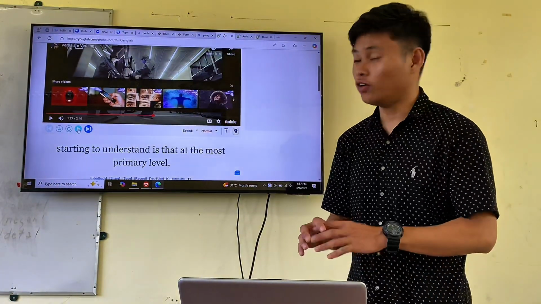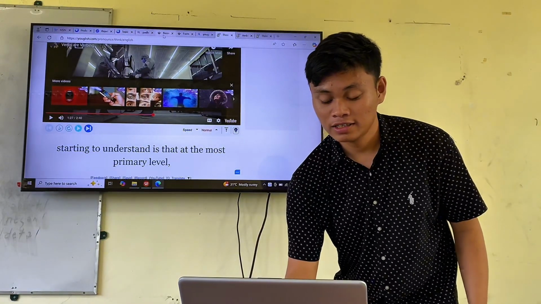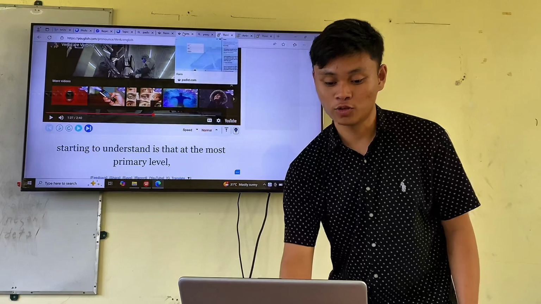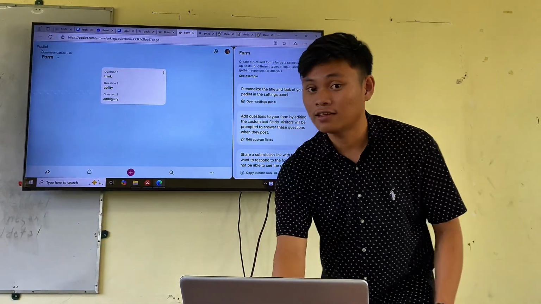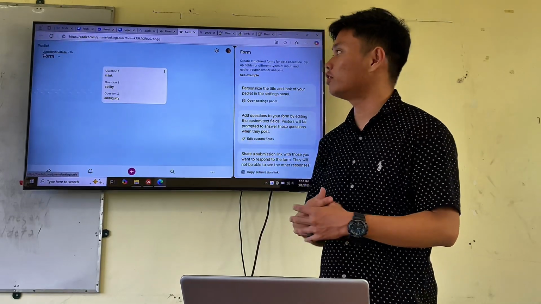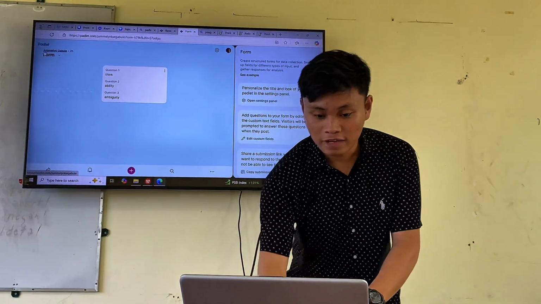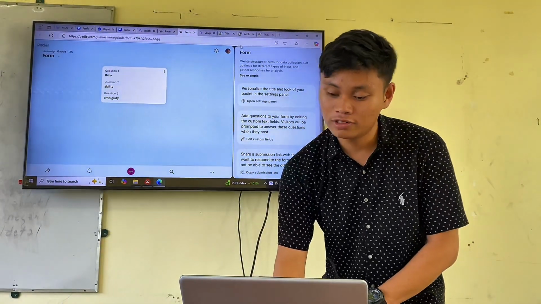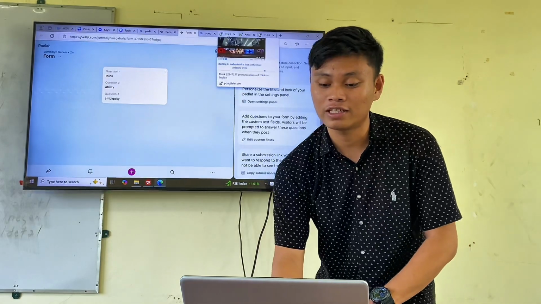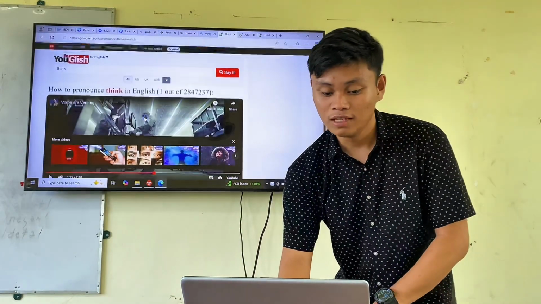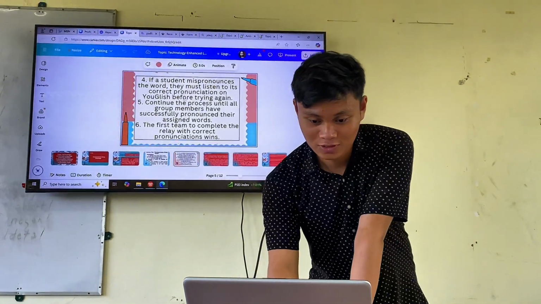So, to make it short, we will provide words in the Padlet tool. This will be the tool, Padlet. Shown here is the Padlet that provides different words, for example. And then if they can pronounce the word properly, they will find the proper pronunciation in Youglish. Okay? So let's proceed to another post.